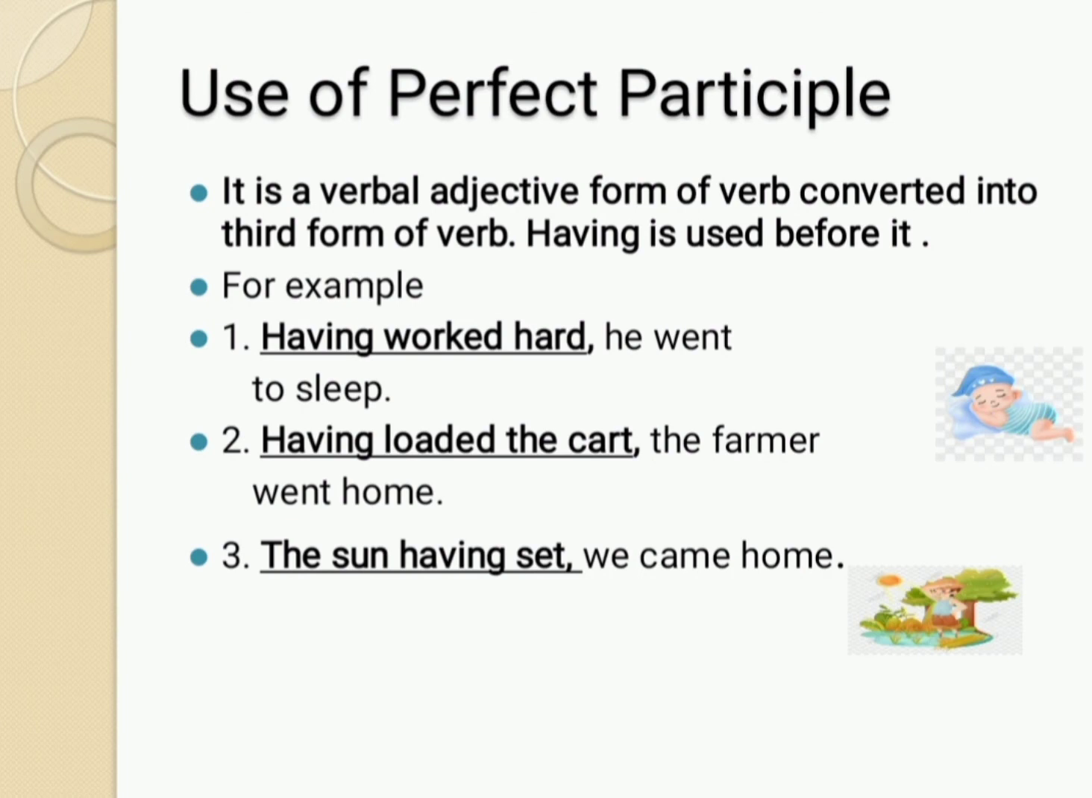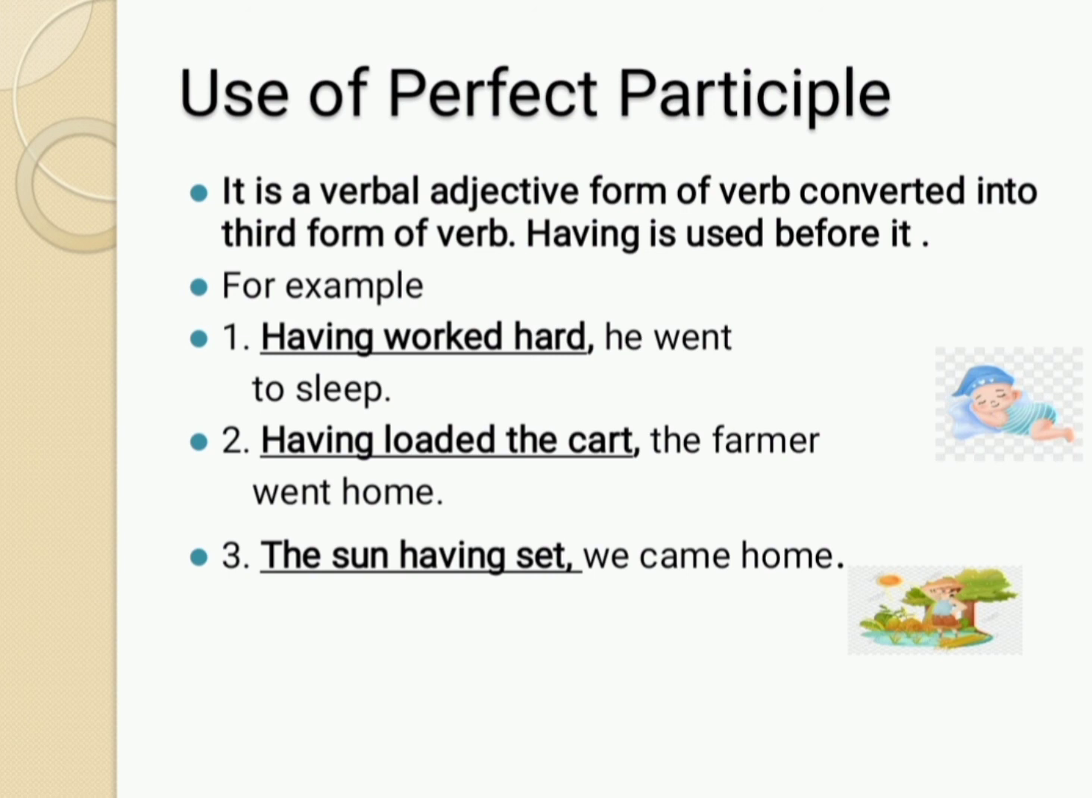Third form of participle is perfect participle. When we add having plus third form of verb, then it becomes perfect participle. Now we'll see the use of perfect participle. It is a verbal adjective form of verb converted into third form of verb. Having is used before it.